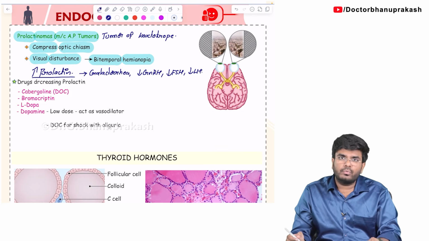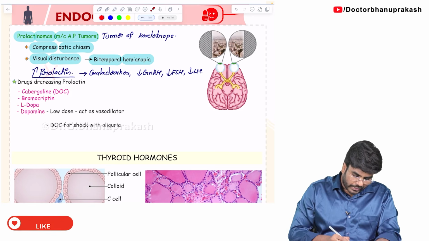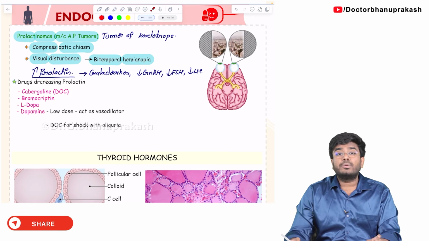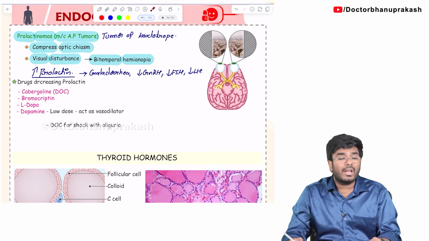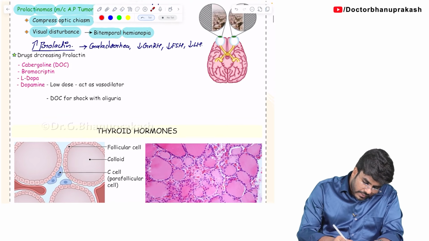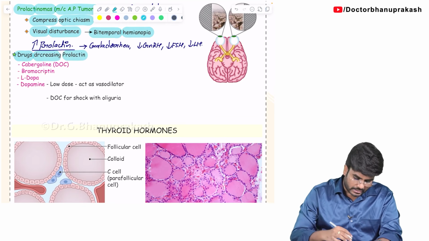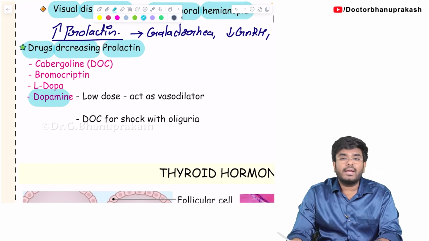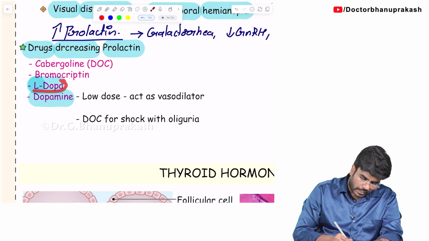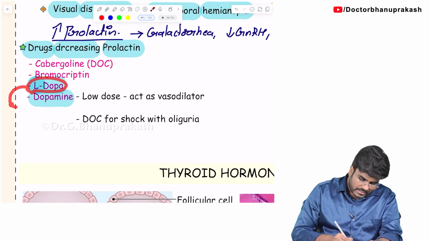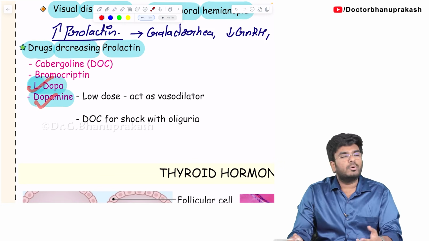So as a doctor, what do we have to do? We have to decrease this prolactin. How can we decrease it? By using drugs like dopamine. Have I already taught you what decreases prolactin? Dopamine, or prolactin inhibitory factor. So the drugs decreasing prolactin are like dopamine. Dopamine decreases prolactin. Or levodopa, L-dopa, which you will study in pharmacology. If you take levodopa, it crosses the blood-brain barrier, enters the brain and is converted into dopamine. So dopamine and levodopa are effectively the same thing.